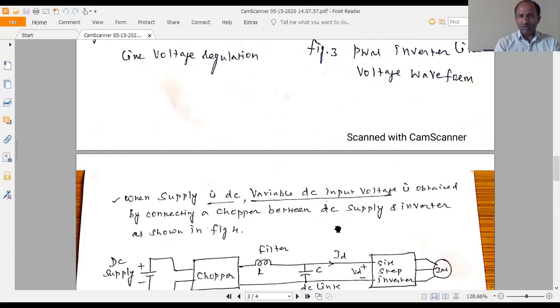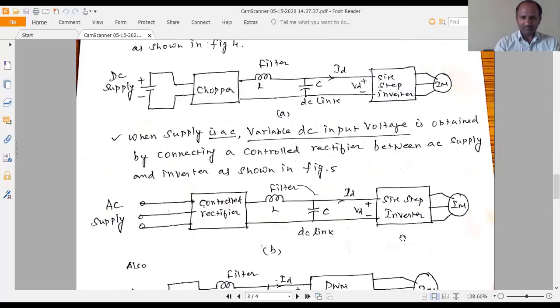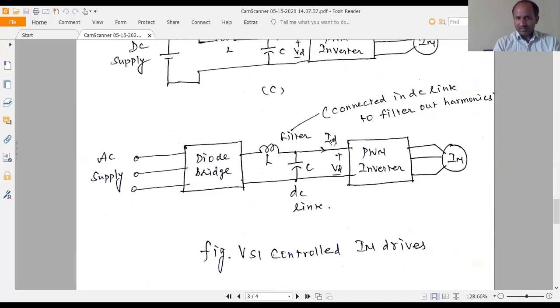The output of the inverter, that is the voltage source inverter, is fed to the induction motor. And in figure D, here also the variable DC supply is the required input voltage to the voltage source inverter.